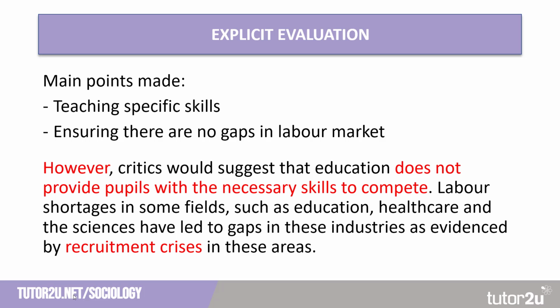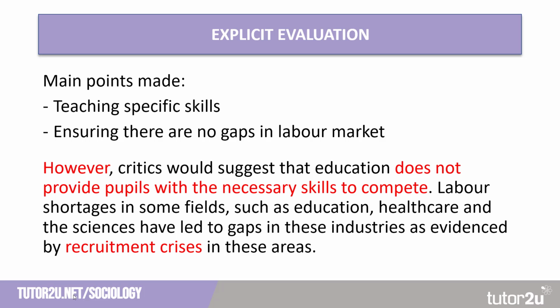Labour shortages in some fields such as education, healthcare and the sciences have led to gaps in these industries as evidenced by recruitment crises in these areas. Now, I've put recruitment crises there as an echo in the language. We're not recruiting enough skilled people in some of those areas, and this is why the government has had to act.